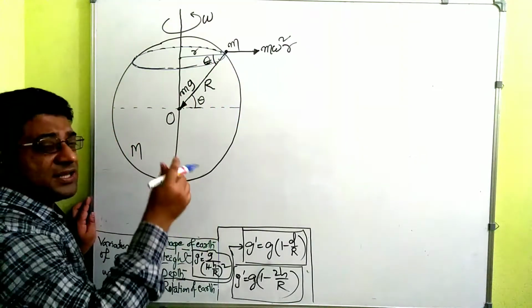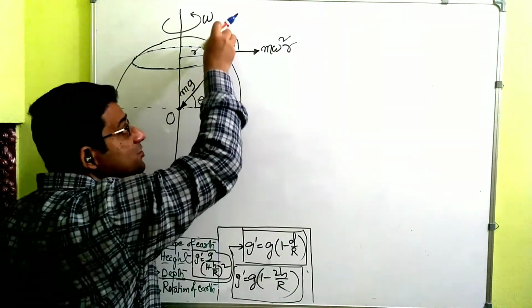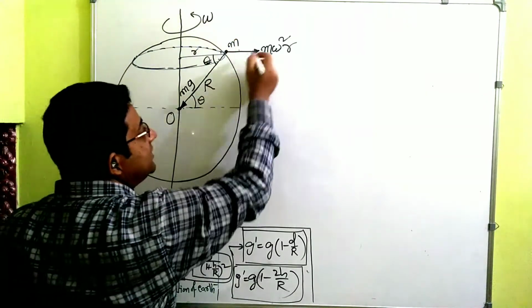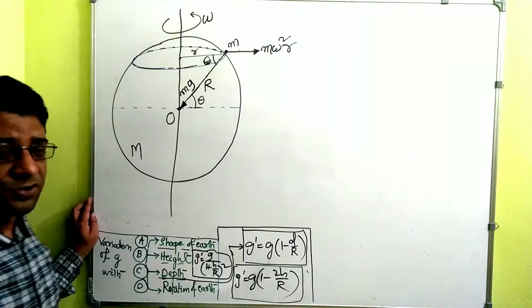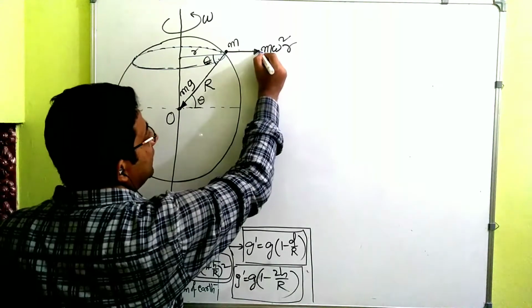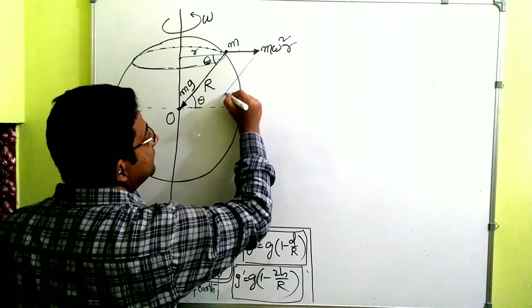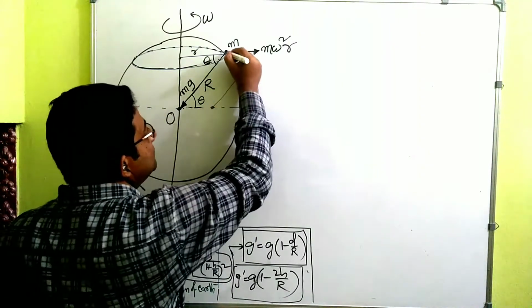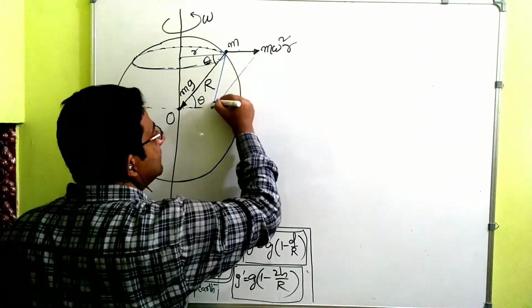What actually is the resultant acceleration due to gravity on the mass m is the resultant of these two vectors. These are vector quantities, and you know how to find the resultant of two vectors. This is nothing but the line joining this and this.